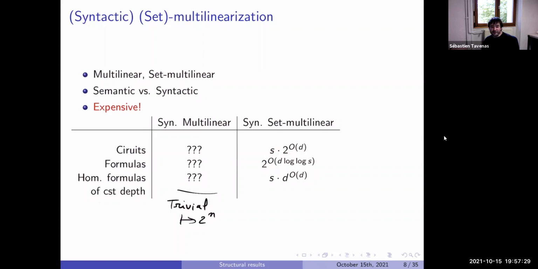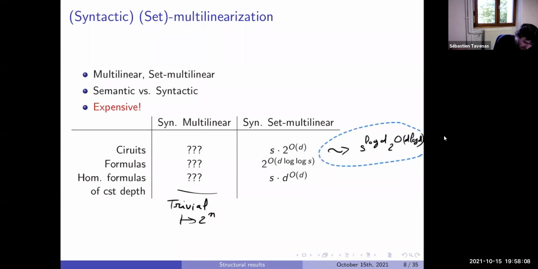If we want to do that with a formula, the problem of this transformation is that what we get at the end is really a circuit, not a formula. So we can go from formula to circuit, and now transform the circuit back into a formula. It gives something, and I think it can be interesting because it will give something in S to the... so this is possible. I didn't put it, but in fact, this is possible.